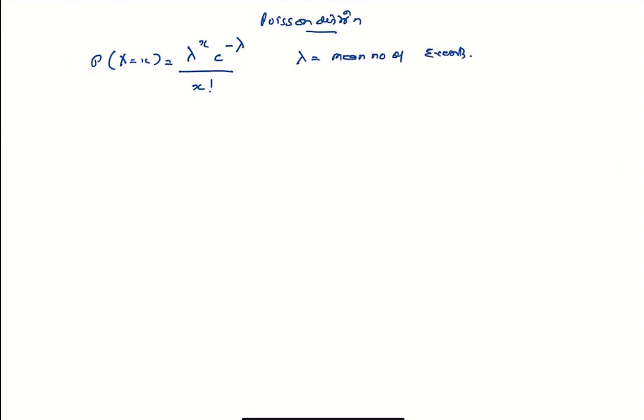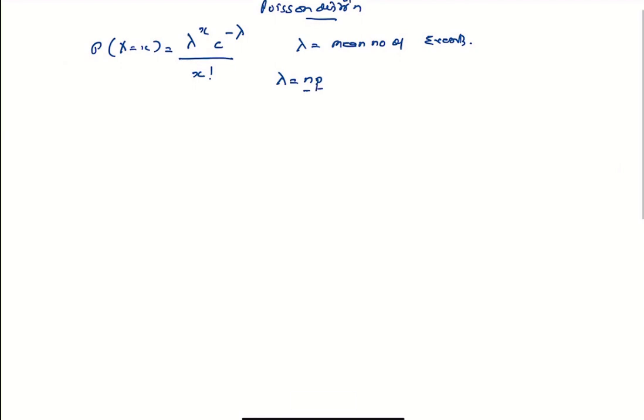The Poisson distribution with lambda closely approximates the binomial distribution if n is large and p is small. So let's see what will qualify as a Poisson distribution.